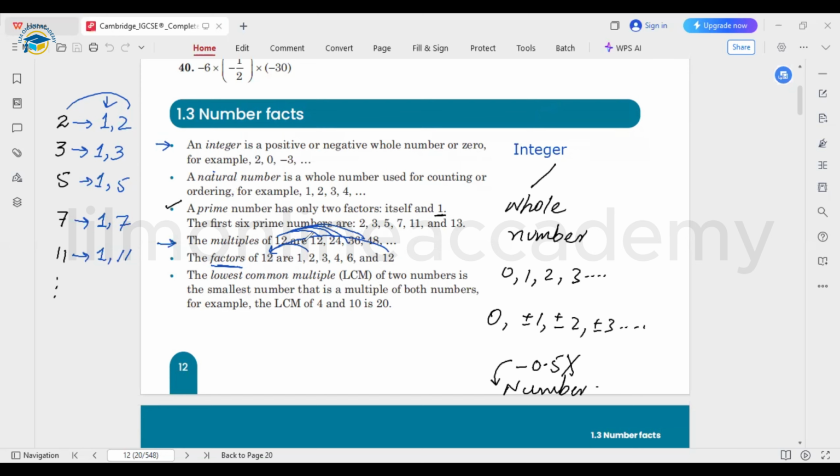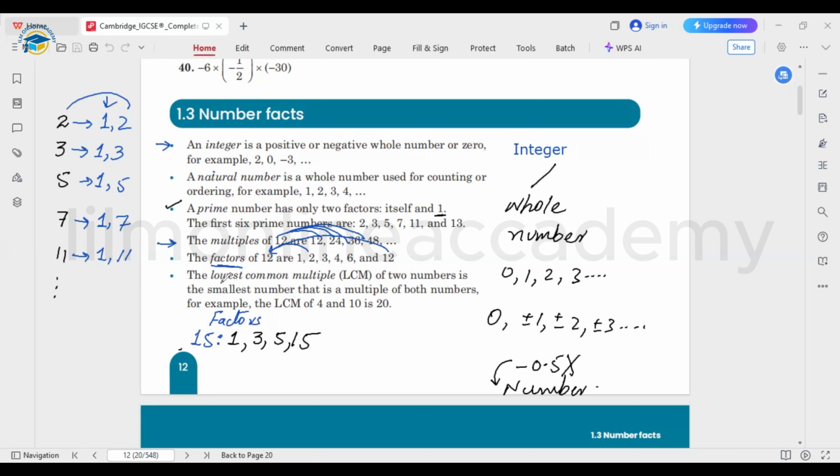Similarly, we can take another example. Let's say the number 15, and we want to write down the factors of 15. The factors of 15 start from 1 again, because 1 is the factor of every number. Then 15 is divisible by 3. 15 is divisible by 5, since 5 times 3 is 15. And also 15 is divisible by the number itself. So these are all the factors of the number 15.